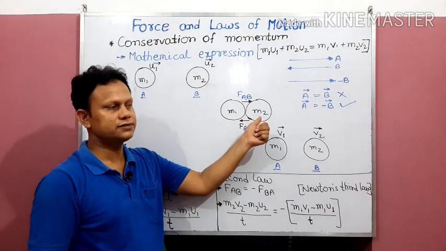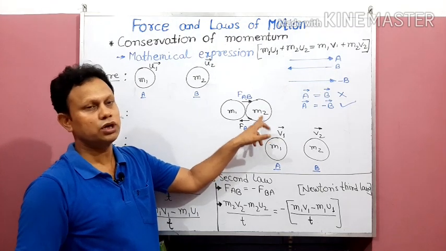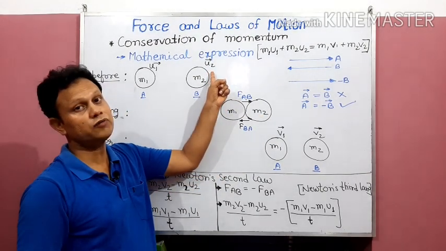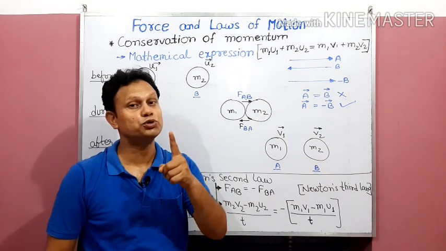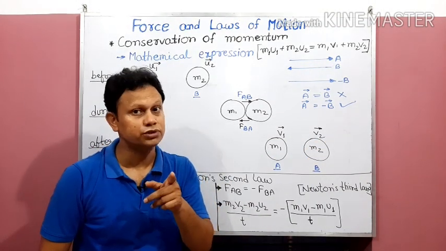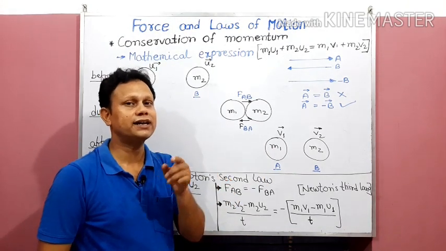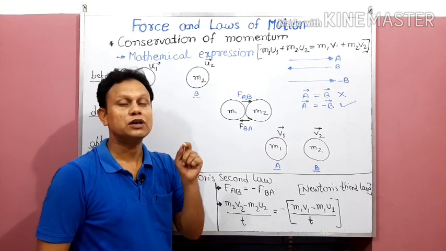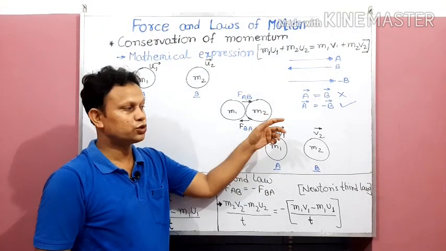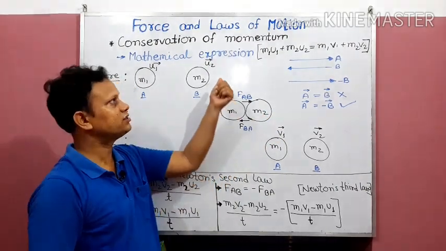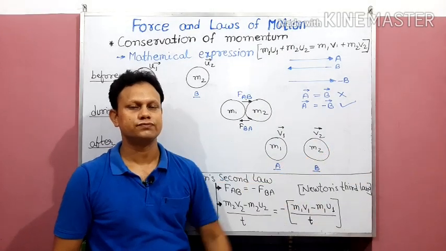Suppose due to action, the body B, which had a mass M2 and was moving earlier with velocity U2, is now moving with velocity V2 because of force. Which force? The action force, because B is affected by action force. I have already said that the force we have to consider is the one being applied. So on B, action is there, and this action will bring some change. From U2 velocity, the object B has now got a velocity V2.